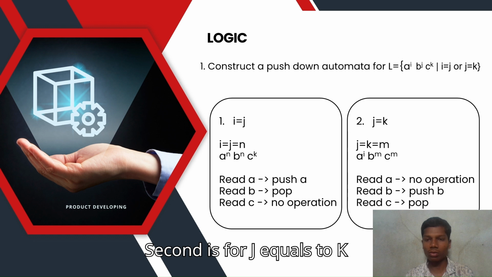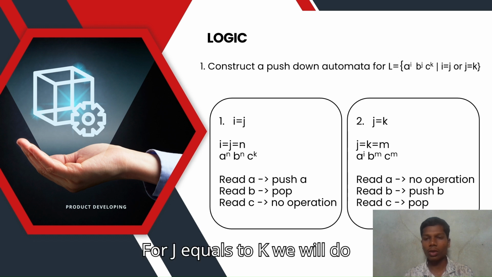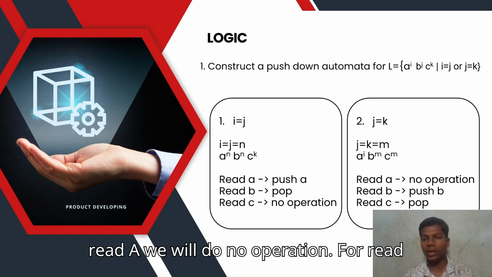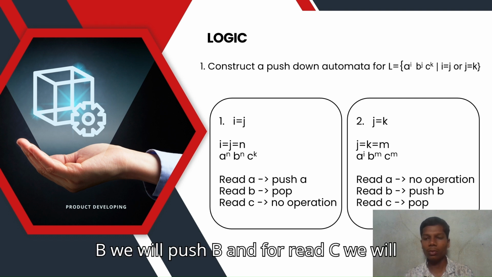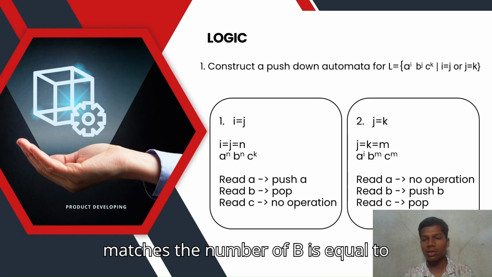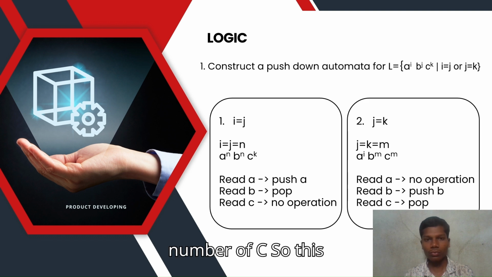Second is for j = k. We will do the same thing as previous, but here for read A, we will do no operation. For read B, we will push B, and for read C, we will pop B. So it matches the number of B equal to number of C. So this is the logic.